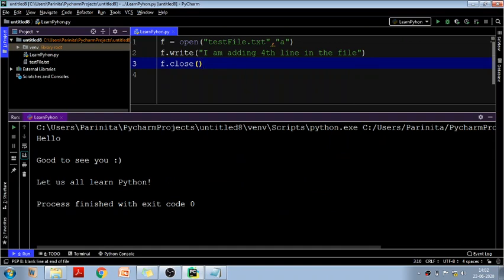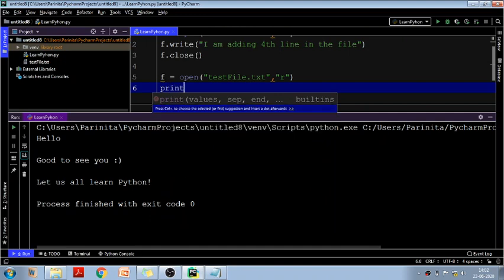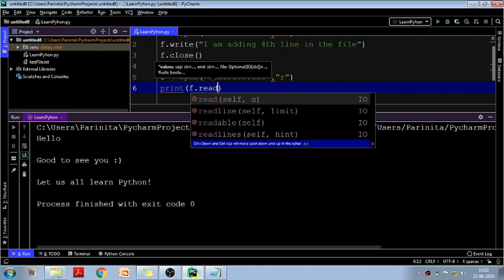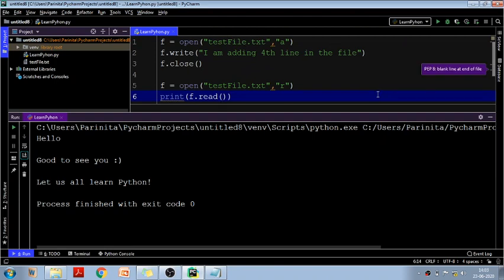Now I just want to show you whether my content is written or not. So how can we do that? Again we can open our file for reading its content, but this time we will open it in read mode. And then I just want to print its new content, so I can write print(f.read()). Fine. Now let's run it and see what we are getting.